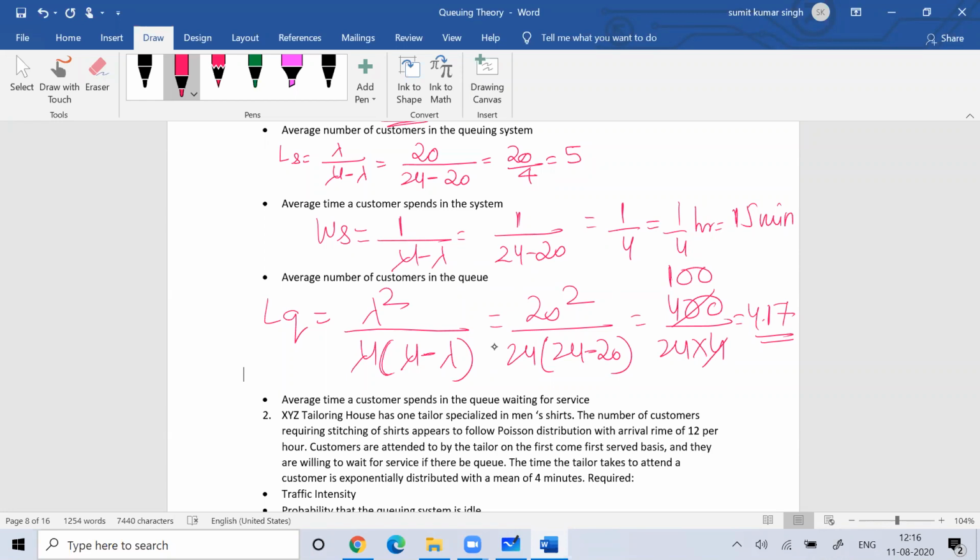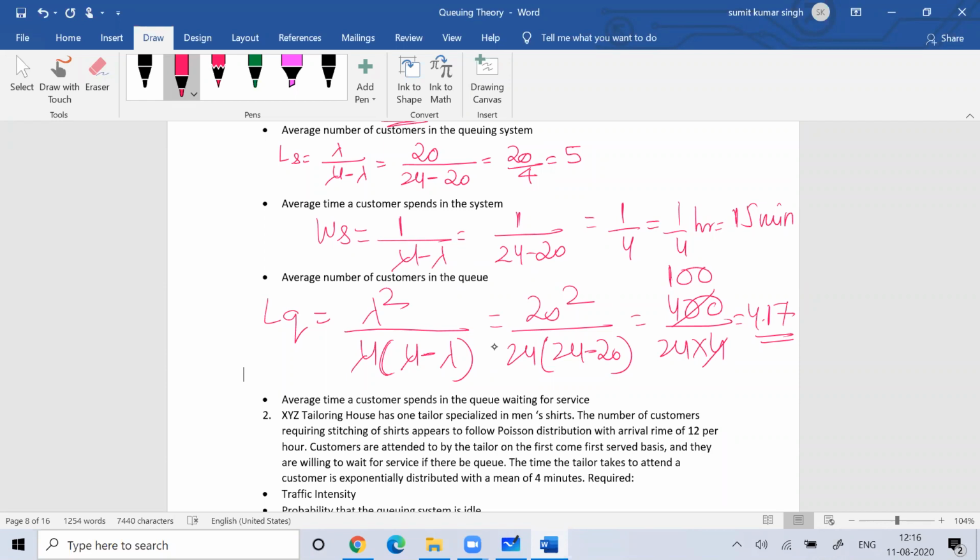Then, what is the average time a customer spent in the system? When the customer's turn comes and he goes to the service mechanism for his work to be serviced, what is the average time the customer spent in the system? That is around 15 minutes. Then what is the average length of the customer queue, like how many people are waiting in the queue? Around 4 people are waiting in the queue.